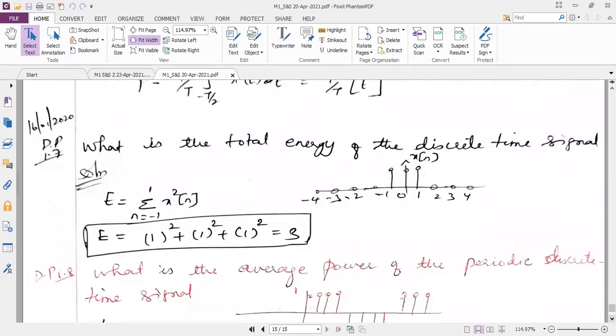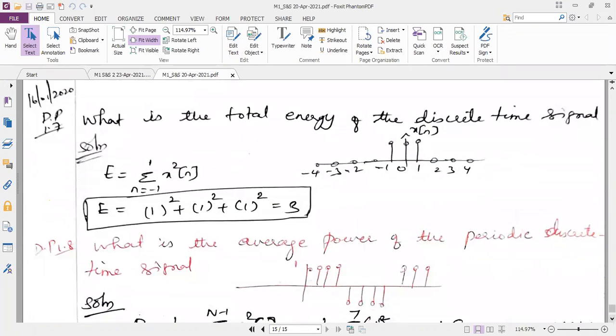So far, we have seen the calculation only for the continuous time signal. You should know how to do the calculation for the discrete time signal. So, the total energy of the discrete time signal. See, I told you, if they give some expression or some diagram in the exam, they ask you to find whether it is an energy signal or power signal. I told you the clue. The clue says that if it is a non-periodic signal, and you can see the diagram here, it is non-periodic, so you can guess that this is an energy signal and you can calculate only the energy.